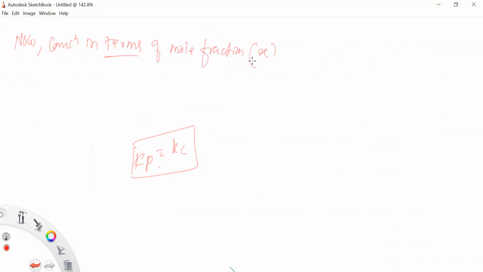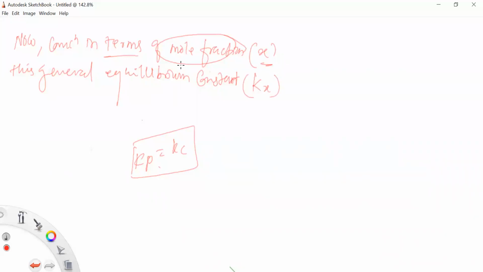So for the above general reaction, the equilibrium constant can be denoted for mole fractions as Kx. Where does X come from? From mole fractions.